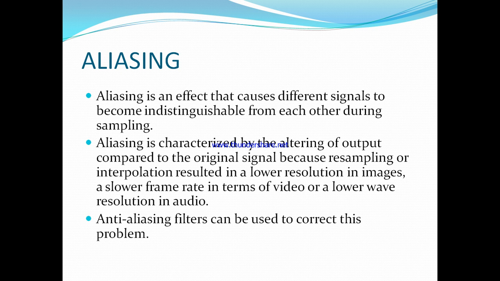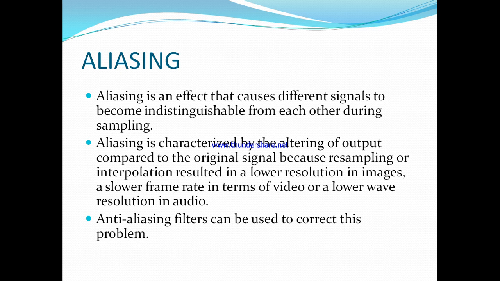During the sampling process we convert the original signal into the sampled signal. When we recover the original signal from the sampled signal by the use of a low pass filter, the recovered signal is different from the original because of the distortion. That distortion is known as aliasing.